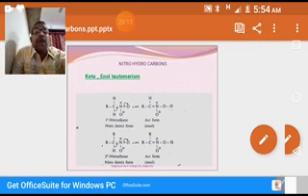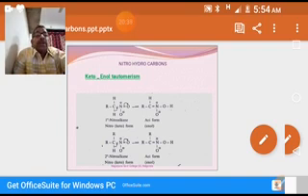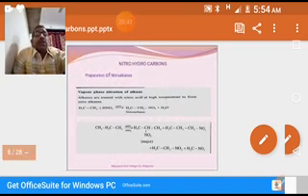Tertiary nitrohydrocarbons don't exhibit keto-enol tautomerism because they are lacking alpha hydrogen. So this is about tautomerism in nitrohydrocarbons. Okay, coming to the preparation.